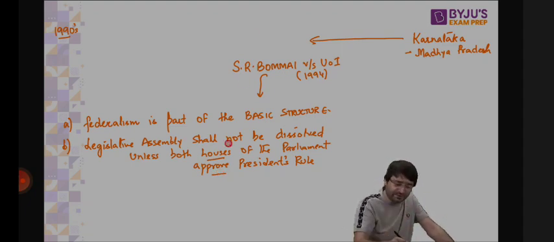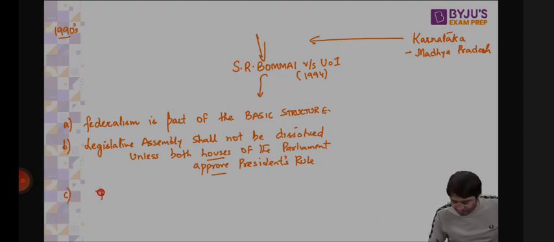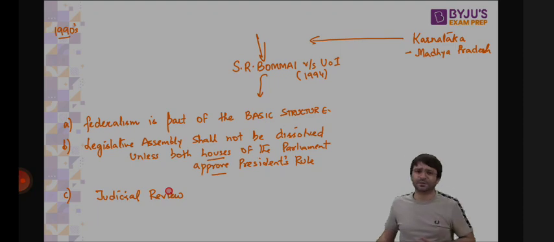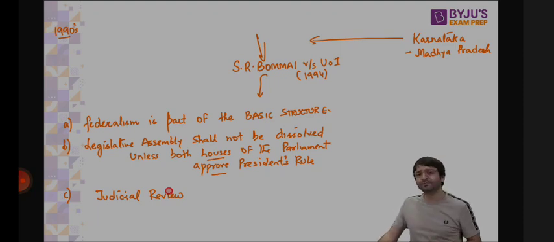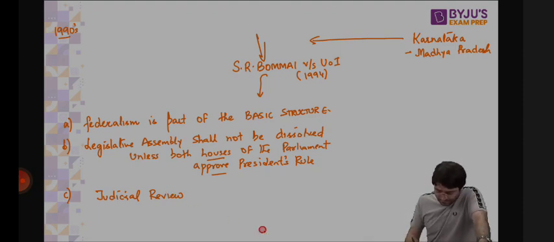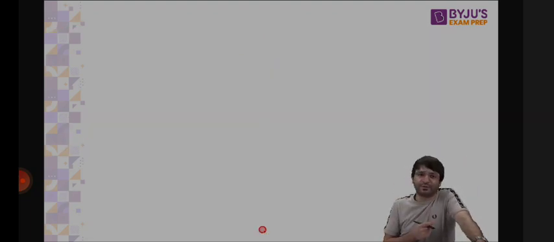And the Supreme Court said number 3, judicial review. Every action of president's rule, we will review and we will see whether it was done rightly or wrongly. If it was done wrongly, we will revoke president's rule. If it was done rightly, then you're right. When the judiciary said this, that judicial review will happen for every action of president's rule, the Attorney General was smiling. The court asked, why are you smiling?